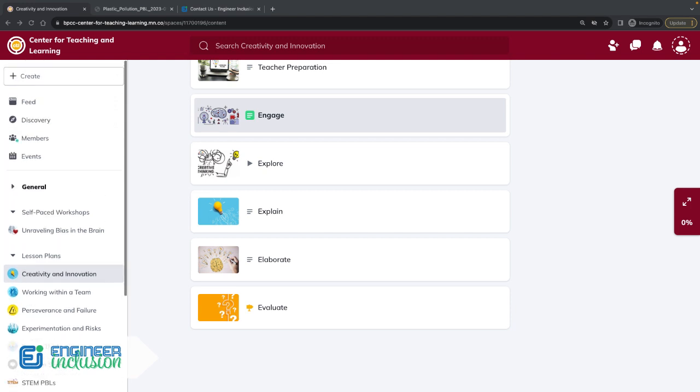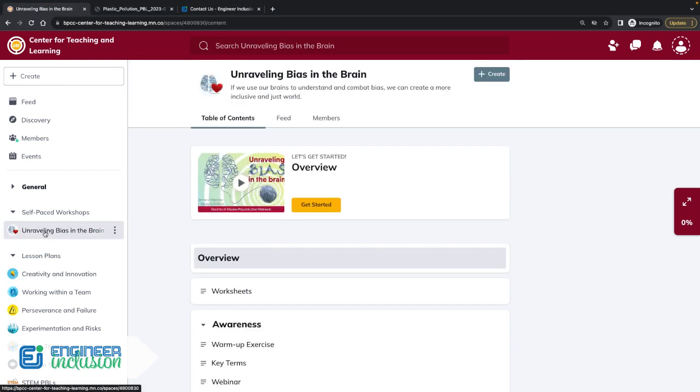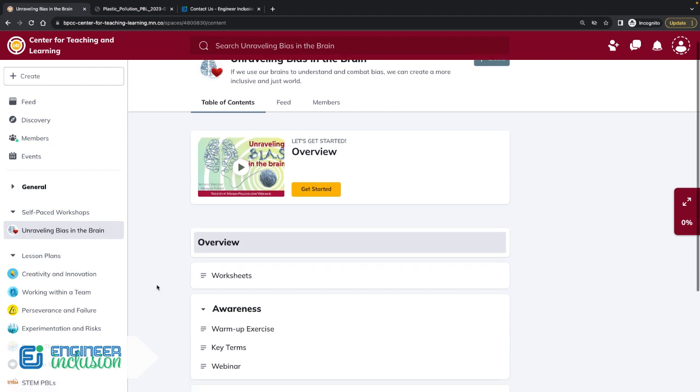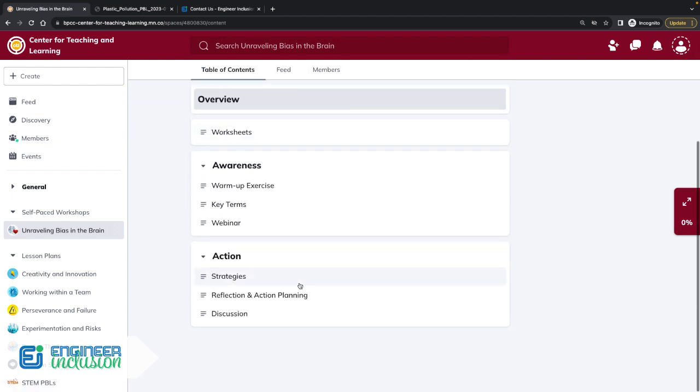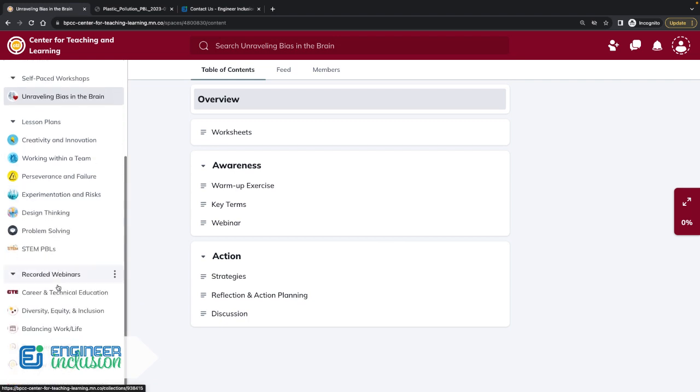Lastly, I do want to point out a couple of other resources on the Center for Teaching and Learning, just in case you're new here. So you'll see that on the left, there's one self-paced workshop. It's Unraveling Bias in the Brain. And so you can work through that. It should take, depending on your level of engagement or reflection, an hour or so.